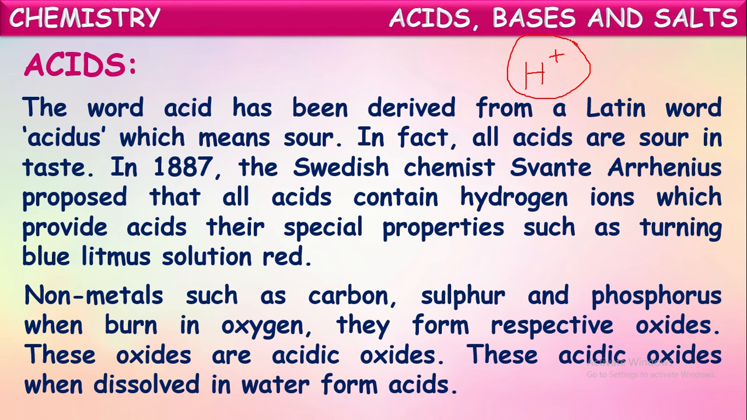Non-metals such as carbon, sulfur, phosphorus and nitrogen, when they burn in oxygen, form respective oxides. These oxides are acidic oxides, because when these acidic oxides dissolve in water, they form respective acids. So non-metallic oxides are acidic in nature because when they dissolve in water they form respective acids.